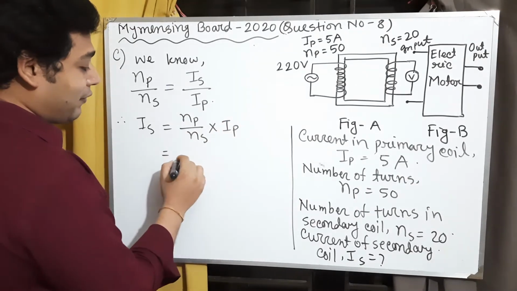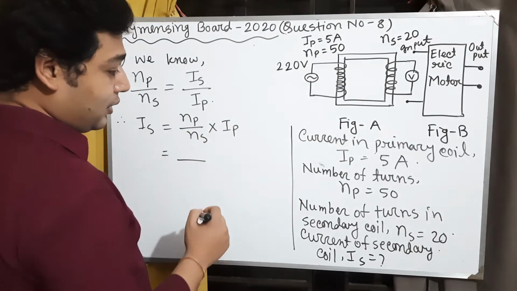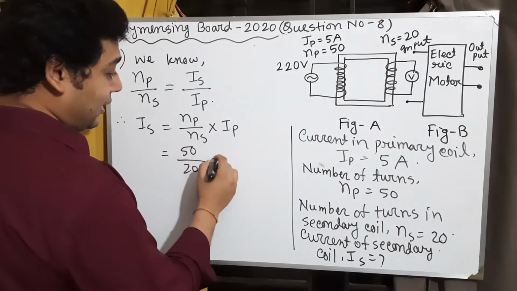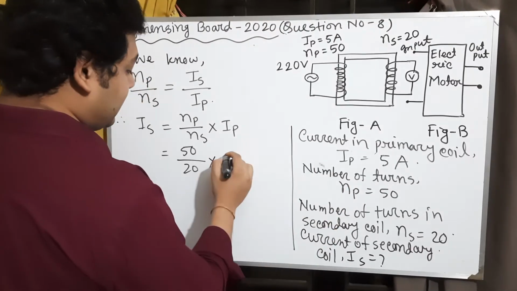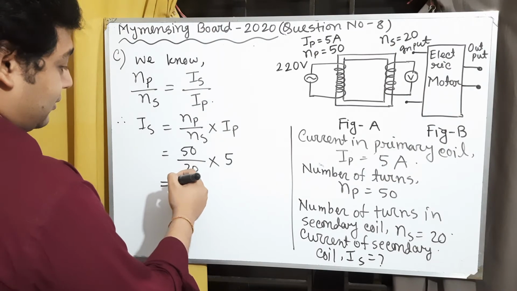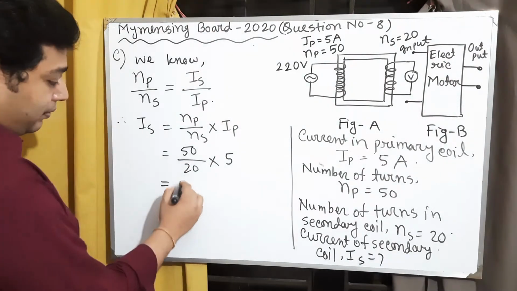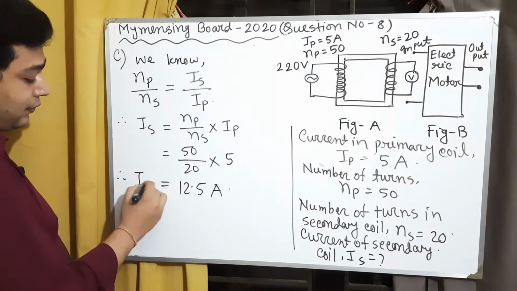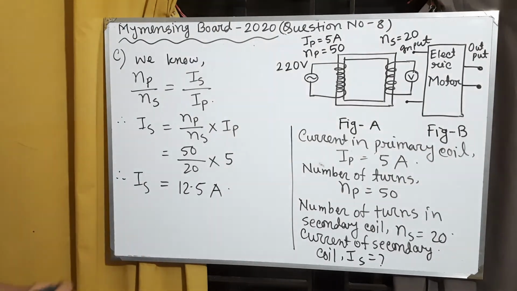Putting in the values, 50 by 20 into 5, we get 12.5 ampere. Therefore Is equals 12.5 ampere.